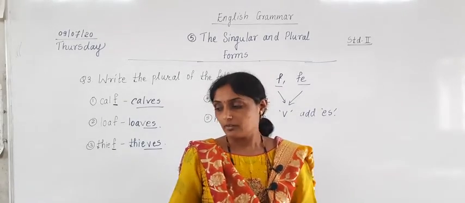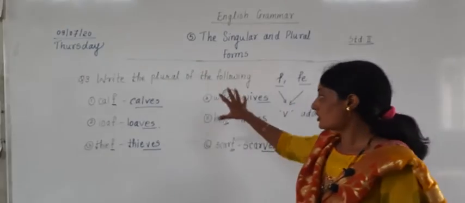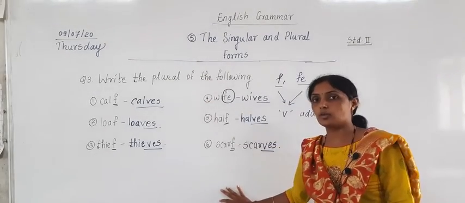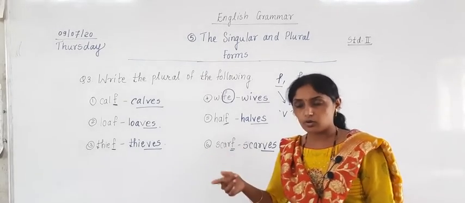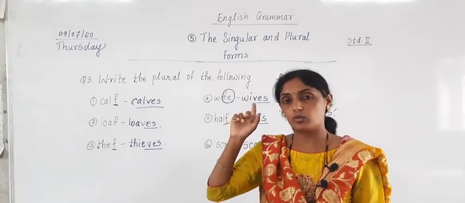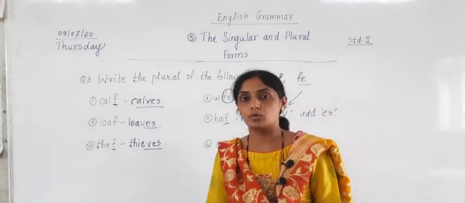Okay. Question number 4 we are going to complete in tomorrow's period, and this question number 3 you have to write down in your English grammar notebook. Correct? Is Saturday's homework done or not? I told you to write down question number 2 in the English grammar notebook. Today you have to write down question number 3 in the English grammar notebook.